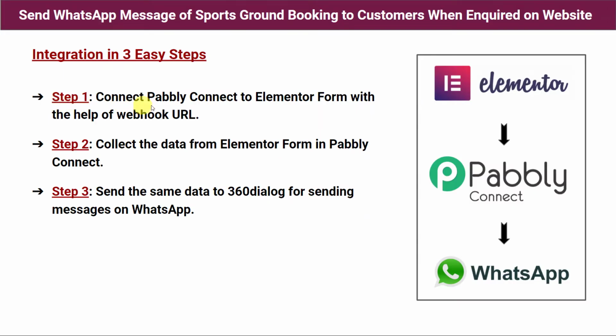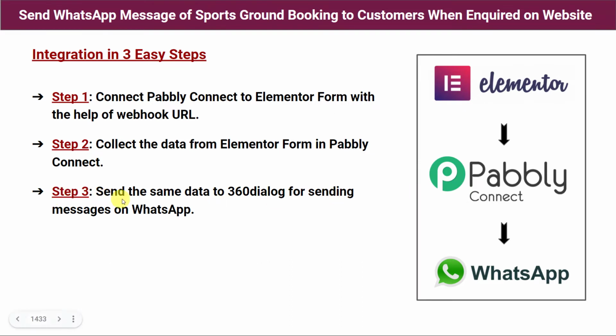Step 1. Connect Pabbly Connect to Elementor form with the help of a webhook URL. So first we have to go to Pabbly Connect. Pabbly Connect will offer us a webhook URL. Using that webhook URL, we have to create an integration between Elementor form and Pabbly Connect. Step 2. Collect the data from Elementor form in Pabbly Connect. So at step 2, Pabbly Connect is going to capture the data from Elementor form.